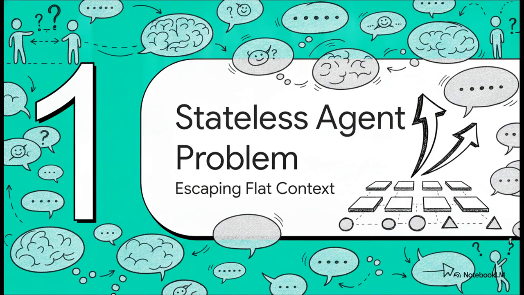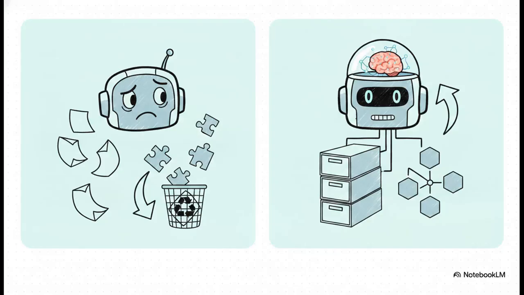Okay, part 1, the stateless agent problem and how we escape that flat context. Consider the sheer contrast here between a completely amnesic system and one that actively builds a digital identity. On the left, we have the stateless LLM. It suffers from what we call the stateless agent problem. It completely forgets you the exact second the session ends. And just pumping it full of tokens, that leads to high latency, massive API costs, and the very real risk of the model hallucinating or missing key facts buried in the middle of a massive prompt.